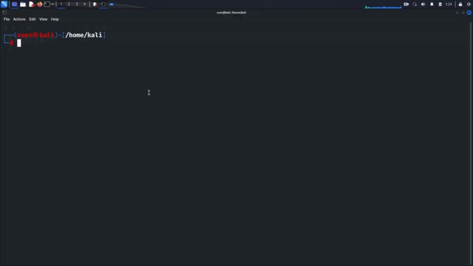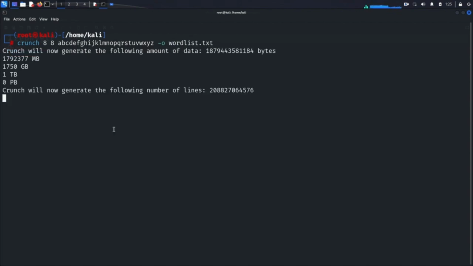Now let's dive into an interesting experiment to understand the complexity and security of our new Wi-Fi password. We want to see how long it would take to generate a word list of 8-character passwords including only lowercase English alphabets, and how much memory it would cover. Firstly, open your terminal and use the Crunch tool to generate a word list containing all possible combinations of 8-character passwords using only lowercase English alphabets. By running this command, Crunch will create a word list that includes all possible 8-character combinations of lowercase letters.